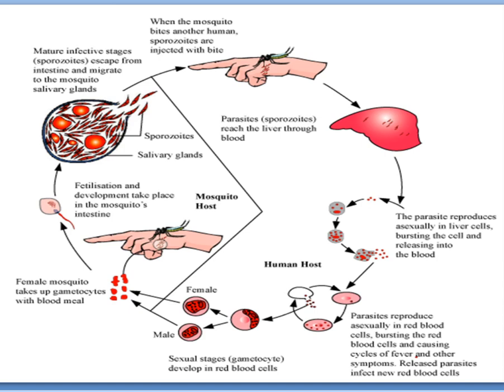Here the malarial parasite needs two hosts, that is why it is called a digenic life cycle. Sometimes it is also called digenetic. Fine. It needs two hosts, that is the human body and the mosquito. That is why Plasmodium is digenic. It needs two hosts to complete its life cycle.